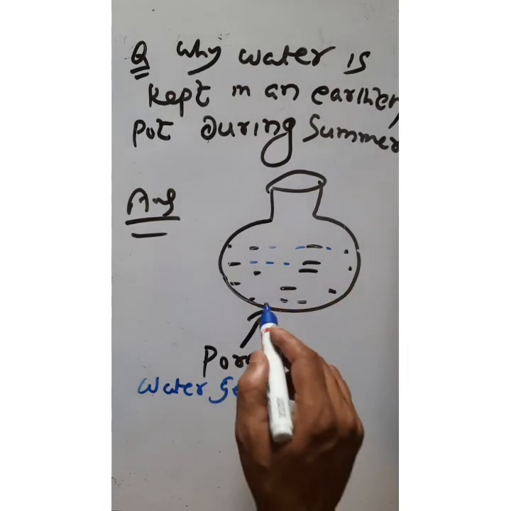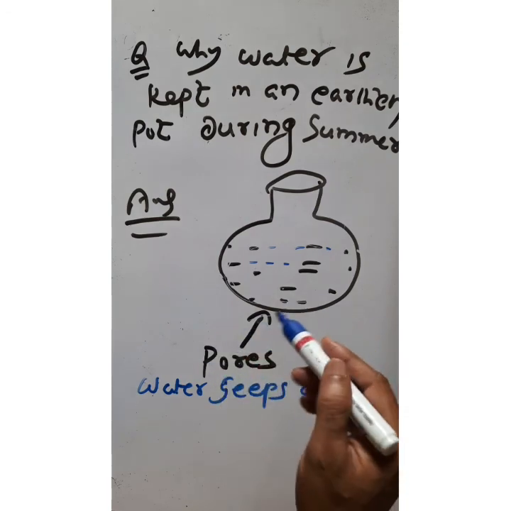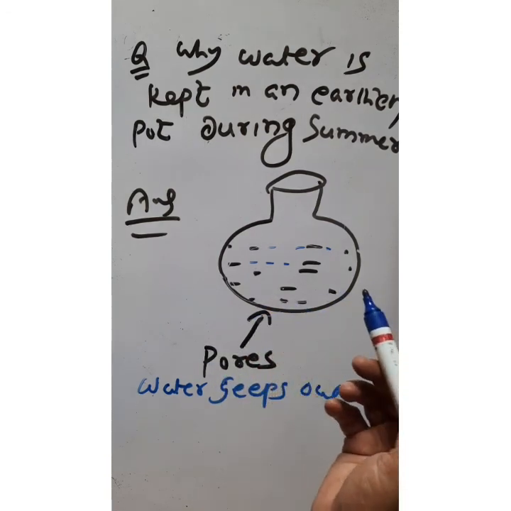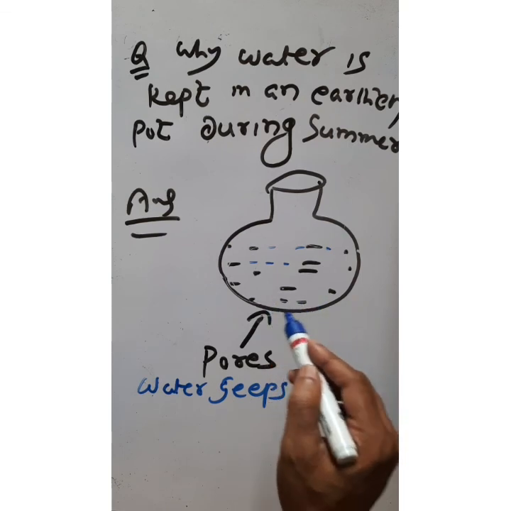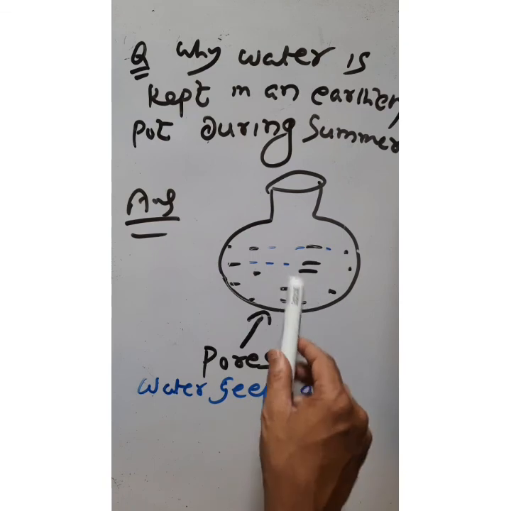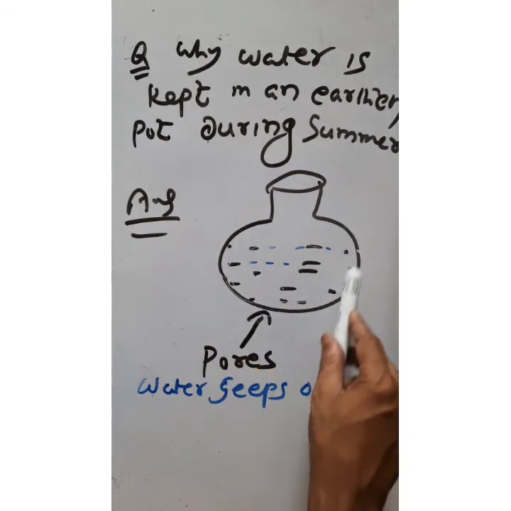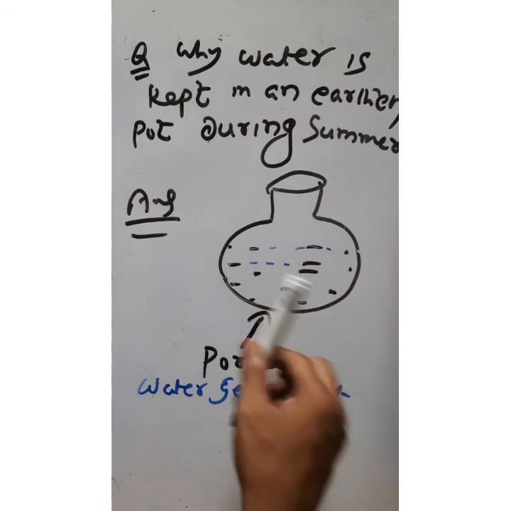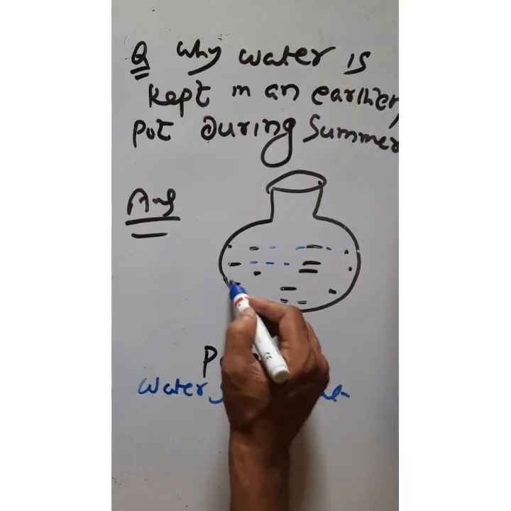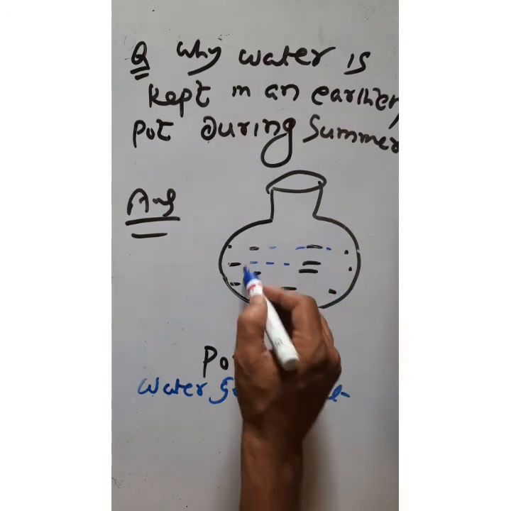I have already discussed that when a body is given heat energy, its temperature rises, and when heat energy is extracted from the body, its temperature falls. So in the summer day, we keep water in the earthen pot, because from its large number of holes the water will seep, and that seepage water will evaporate,